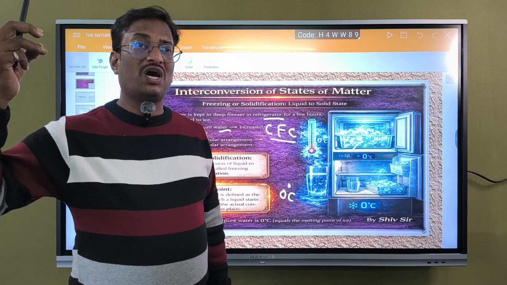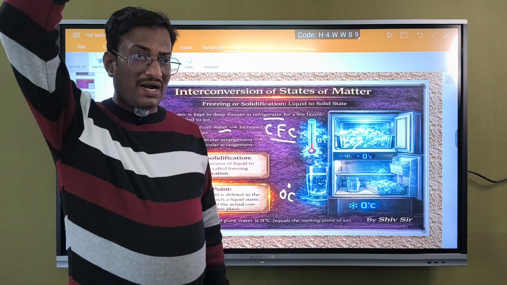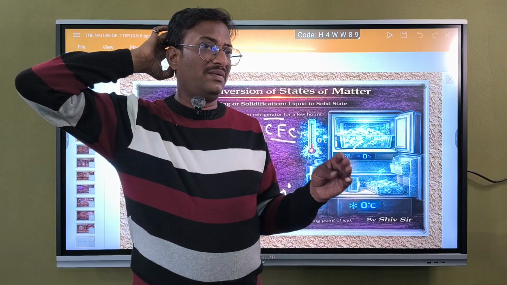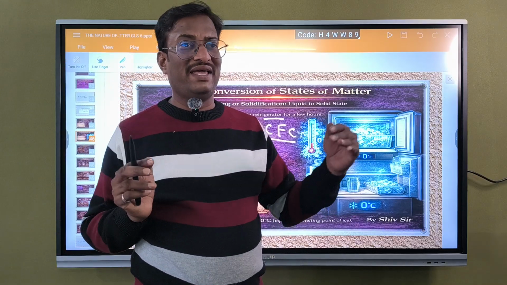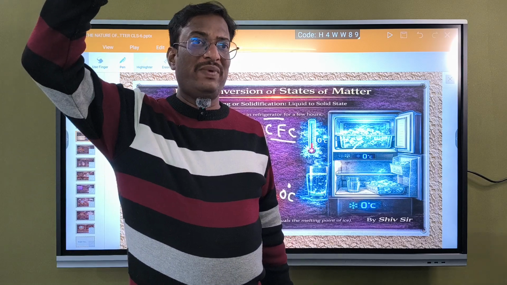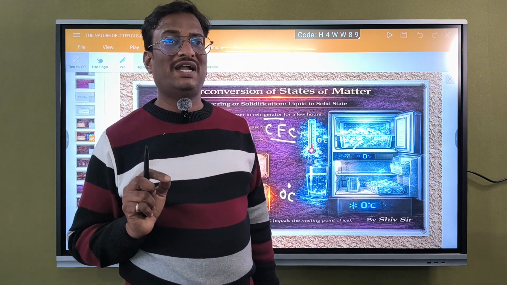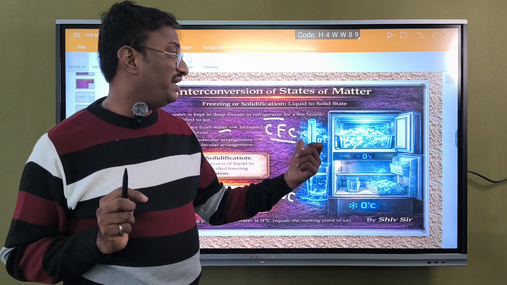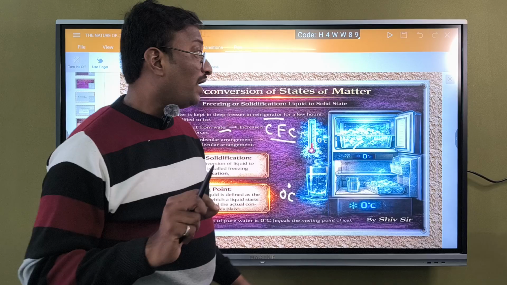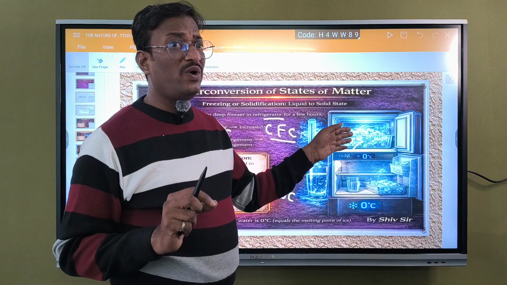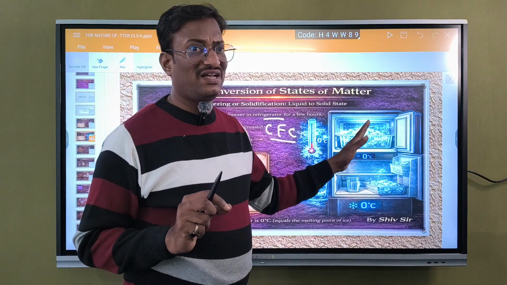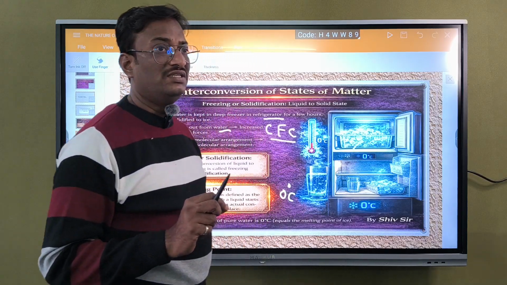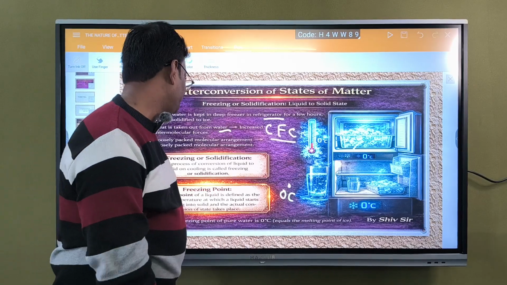Likewise, the chlorofluorocarbons come out from the refrigerator and, having very low density, less than air, they move up and make holes in the ozone layer. That is why a few countries have banned these refrigerators. These are very dangerous. So likewise, they cool in case of a refrigerator, and water is getting converted into ice. These fluorocarbons are making that happen. Okay, right.